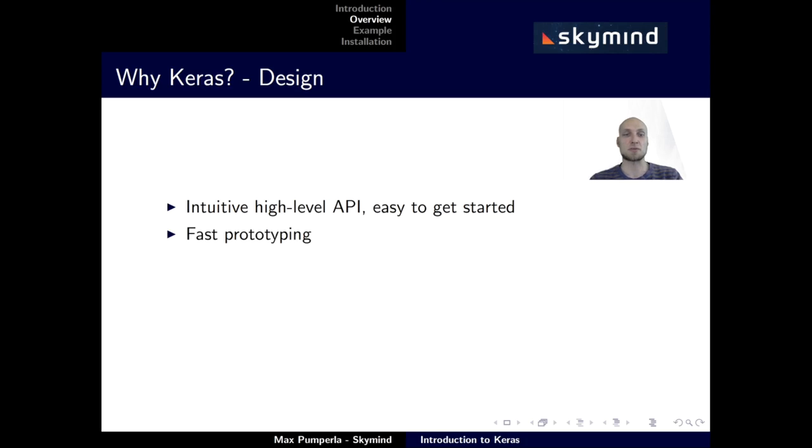With this intuitive API, you can quickly prototype new models and have a very fast development and prototyping cycle. Also, Keras is built with very modular building blocks and is easy to extend. So for instance, if you want to build new custom layers, that's quite easy to achieve with Keras.